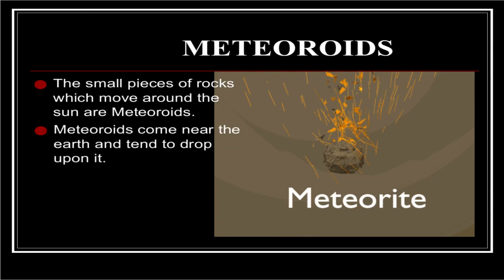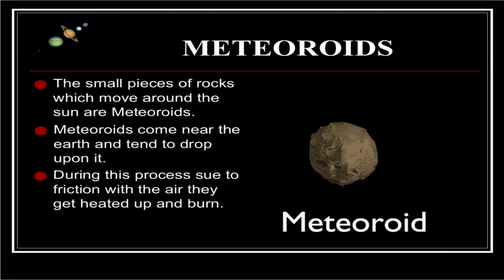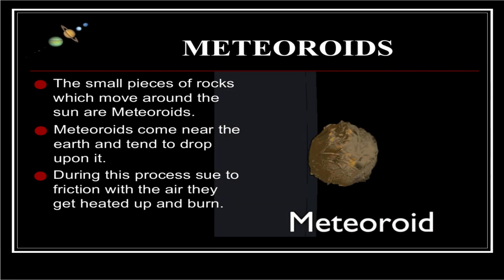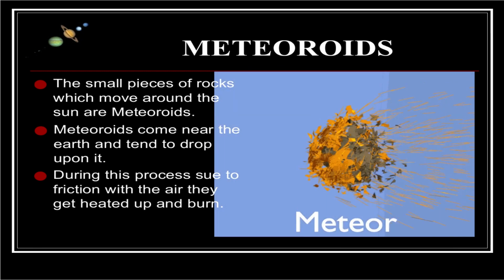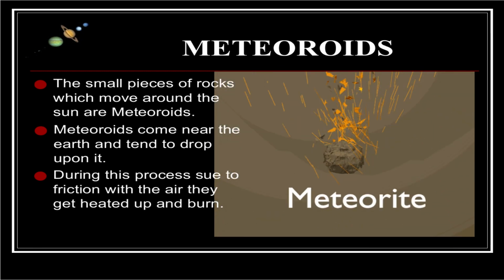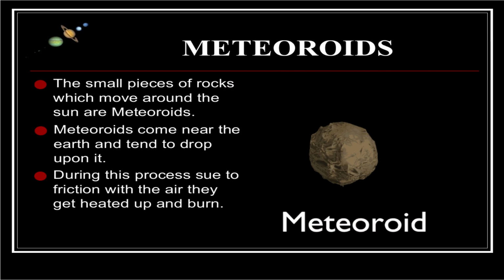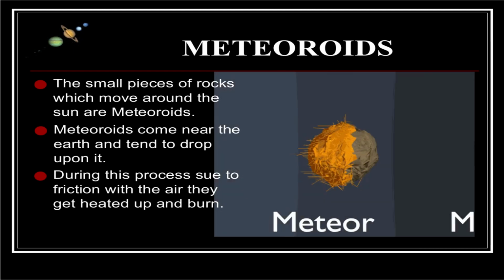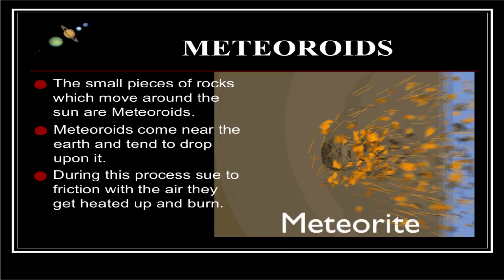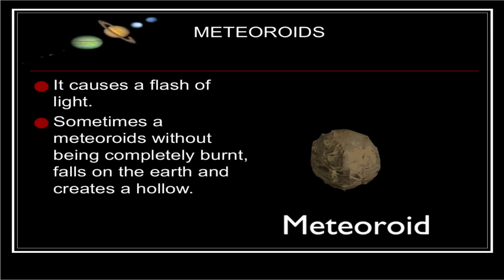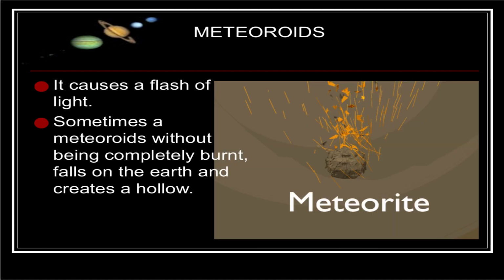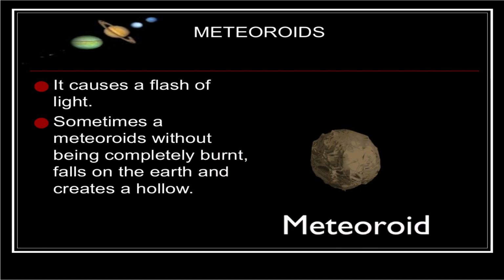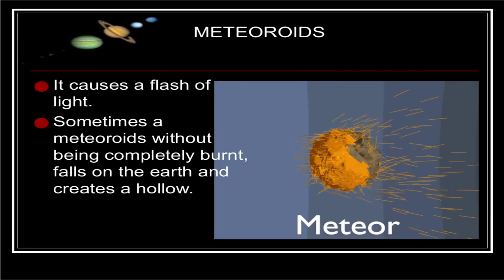Meteoroids. A small piece of rock which moves around the Sun is a meteoroid. This meteoroid comes near the Earth and tends to drop upon it. During the process, due to friction with the air, they get heated up and burn. It causes a flash of light. Sometimes a meteoroid, without being completely burned, falls on the Earth and creates a hollow.